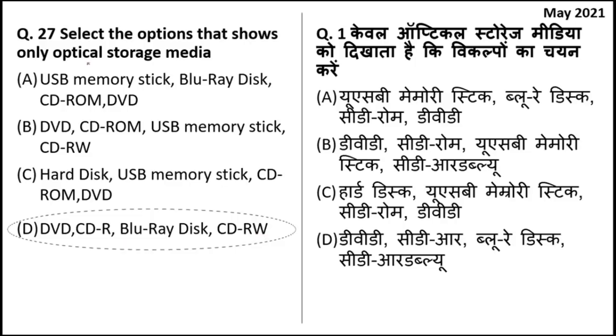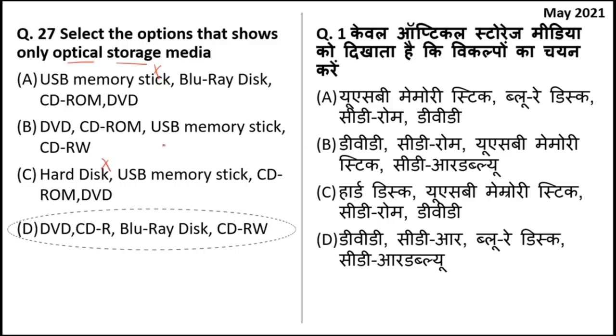Optical storage media means it uses light to write data on it. USB is not optical storage media, so this is incorrect. Here in this question also, this statement is incorrect. Here hard disk is there. That is why this option is incorrect.